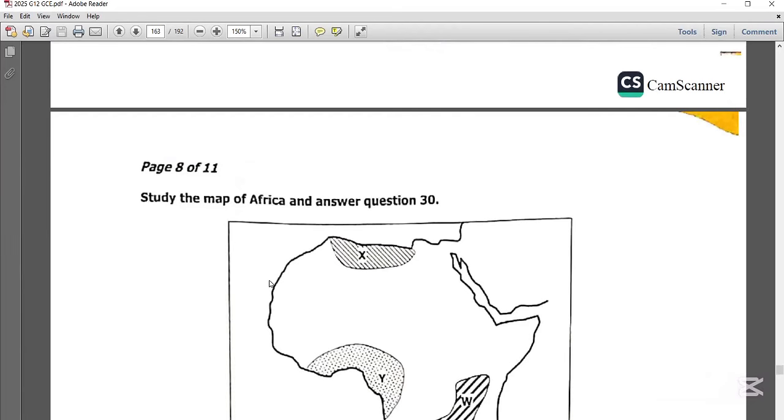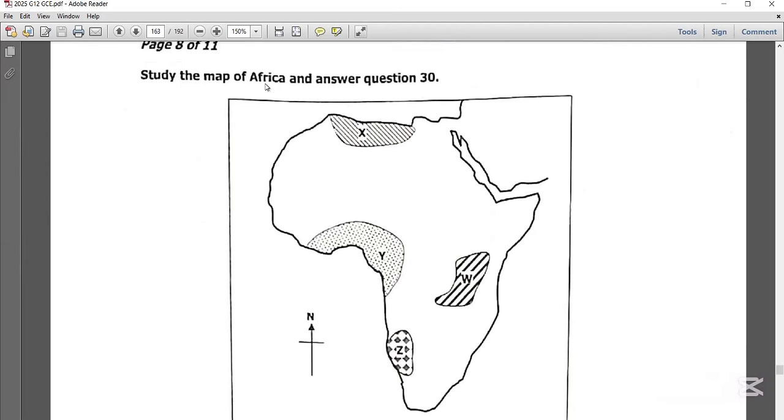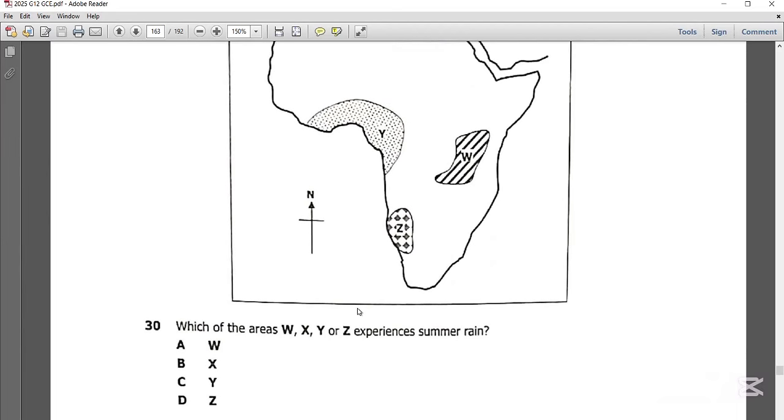Now question 30 has the map of Africa. Study the map of Africa and answer question 30. Now question 30 says, which of the areas W, X, Y, or Z experience summer rain? Now summer rain is experienced in the tropics, and that is where you find this region, the W region.